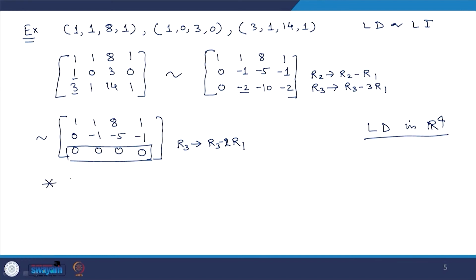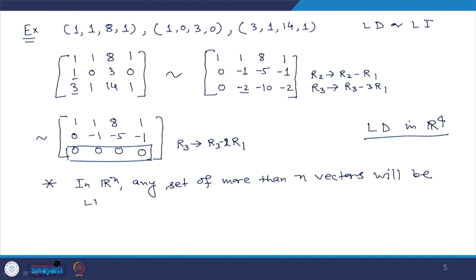Moreover, one important point to be noticed is that in Rn, any set of more than n vectors will be linearly dependent, because in Rn you can have at most n linearly independent vectors, and we will see why when I introduce the concept of basis.